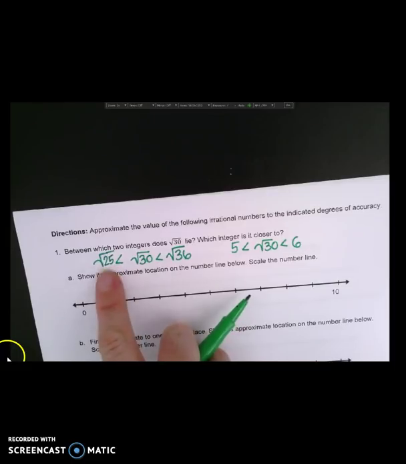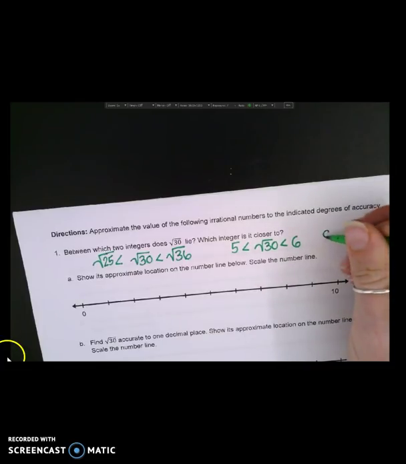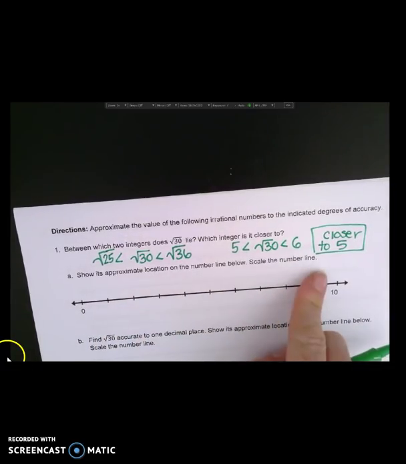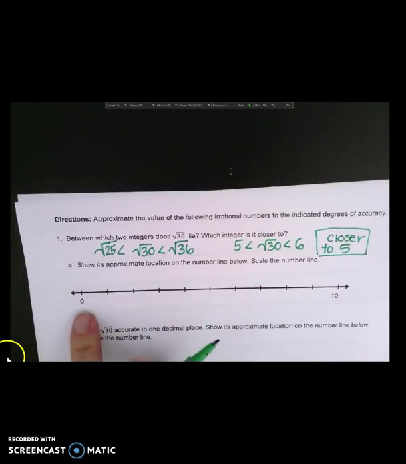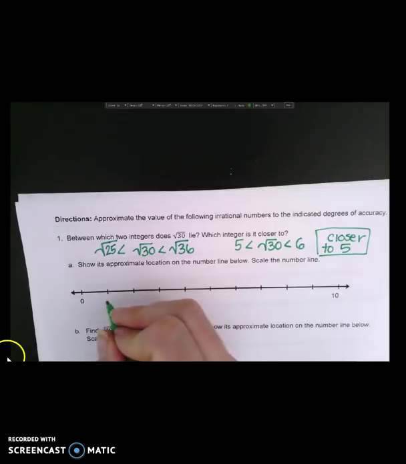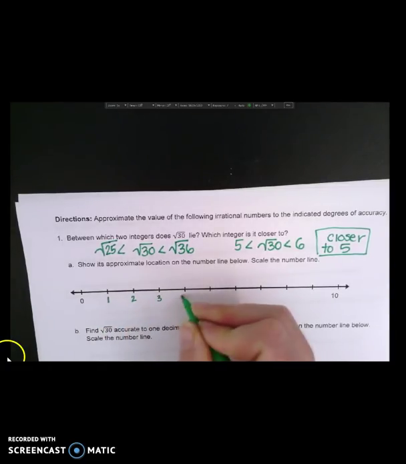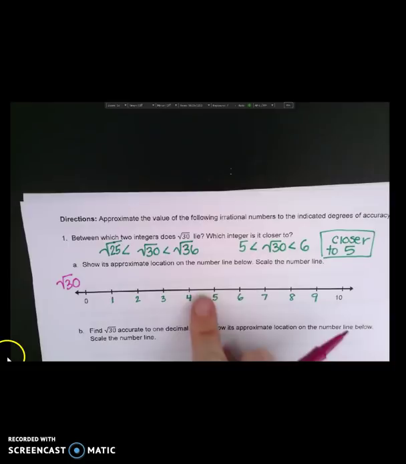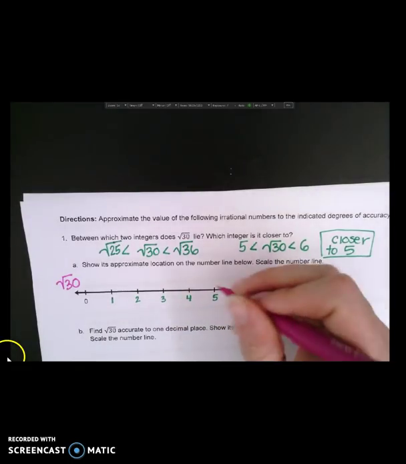But which number is 30 closest to? 30 is 5 more than 25 and 6 less than 36. So which integer is it closer to? Closer to, which one is it? You're right, 5. So if I'm going to approximate the location on my number line and scale the number line, this is going to be to the nearest whole number. So between 0 and 10, let's scale our number line. 1, 2, 3, 4, 5, 6, 7, 8, 9. Okay, and we said that radical 30 is in between 5 and 6, but a little bit closer to 5.